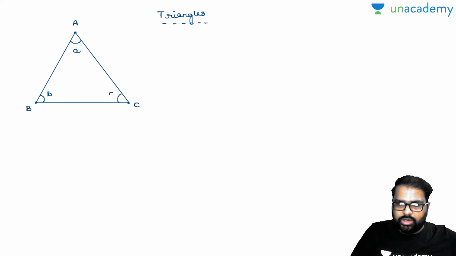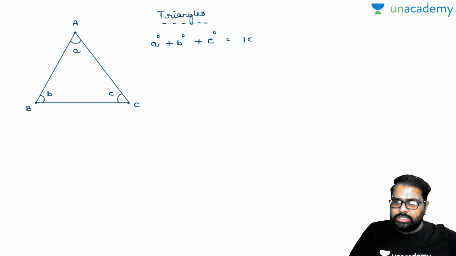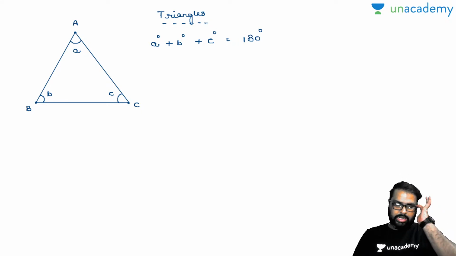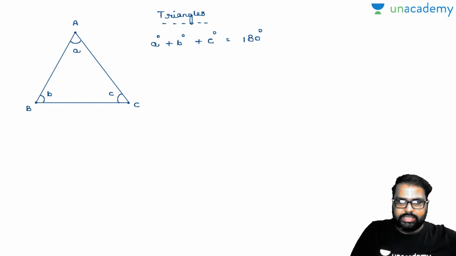Can anybody say in the comment section box? Angle A plus angle B plus angle C is nothing but equal to... is it 180 degrees? Yes, it is 180 degrees. Everybody knows it perfectly. Let's come to one more logic there.